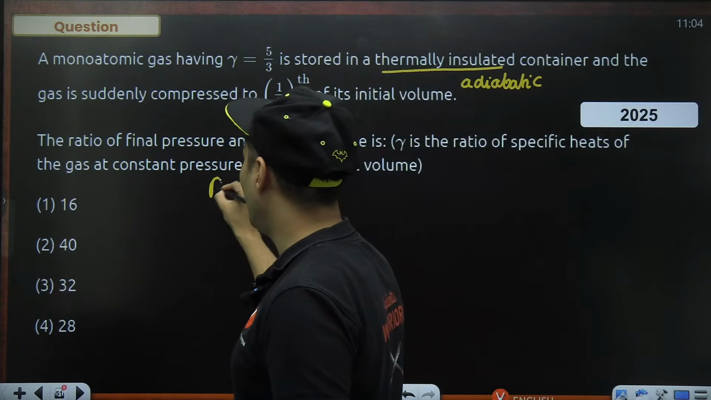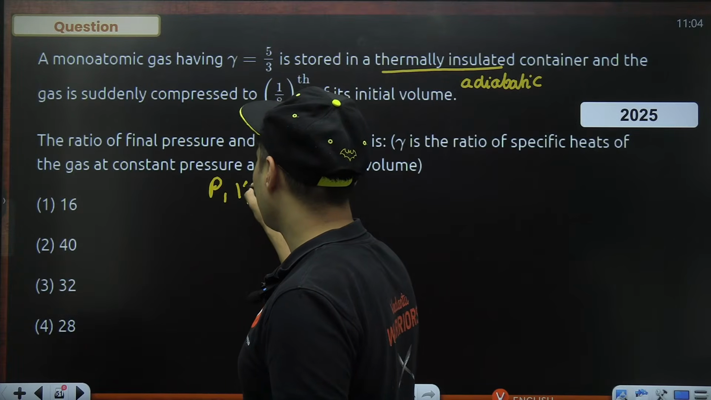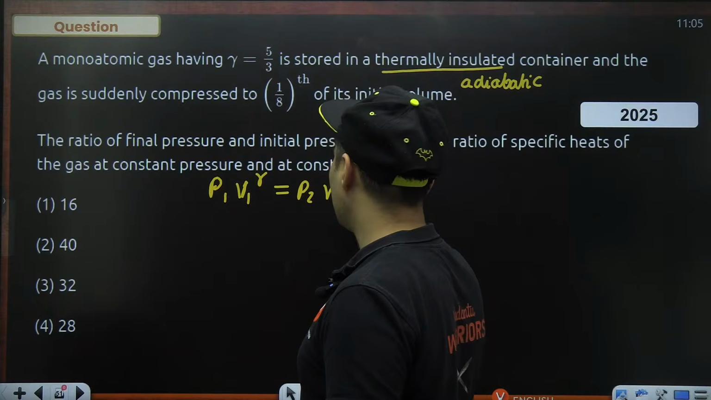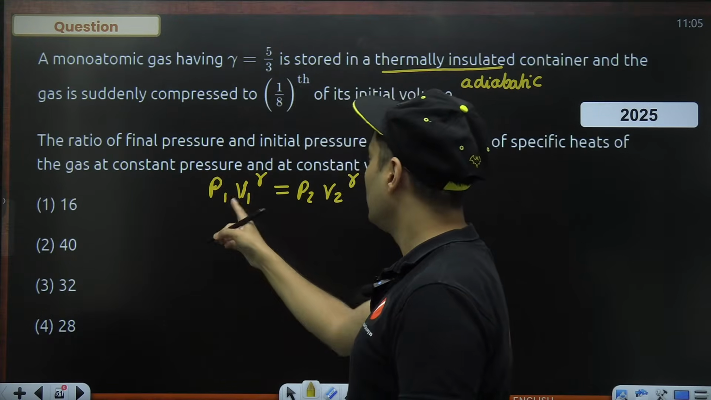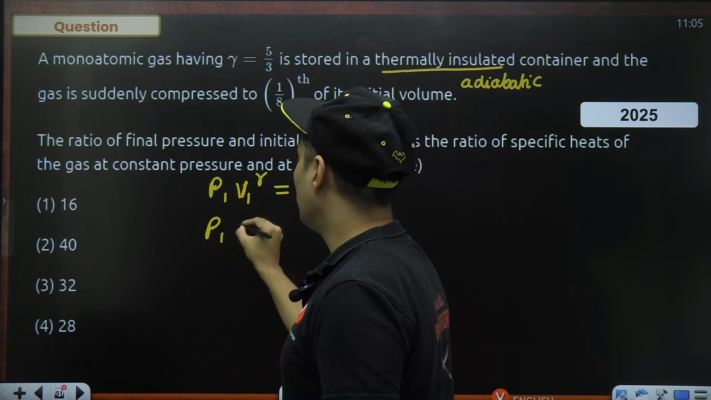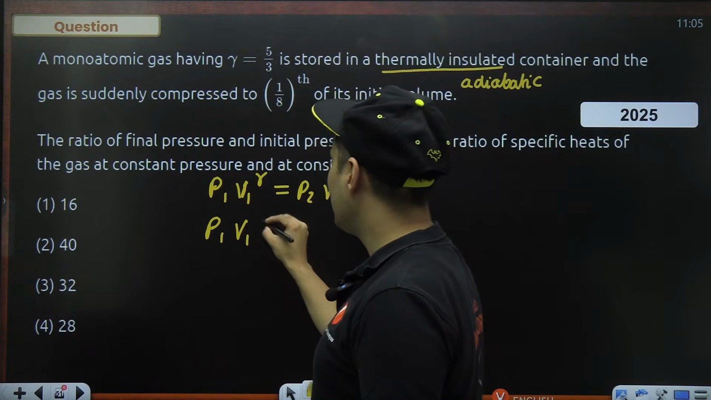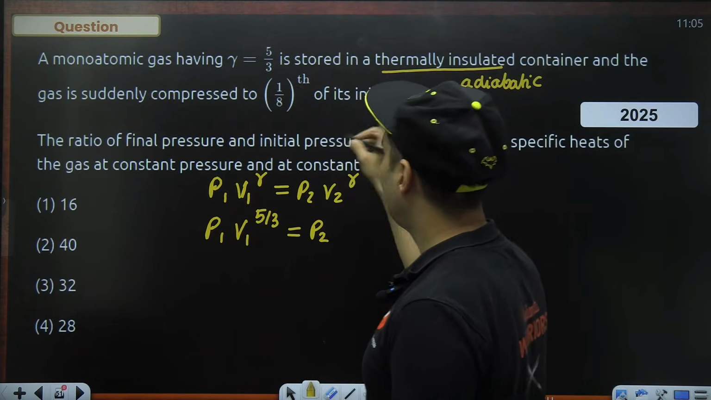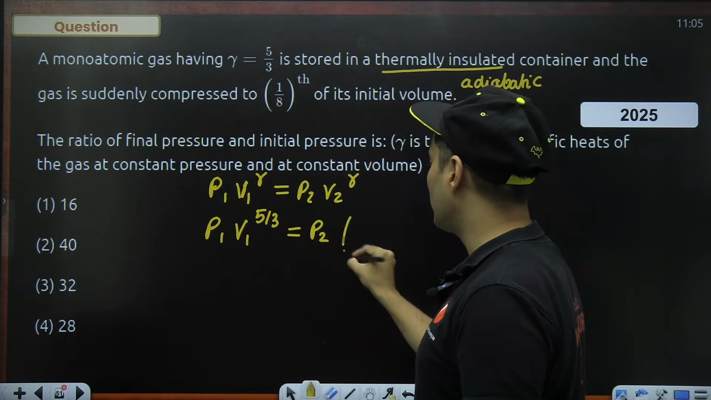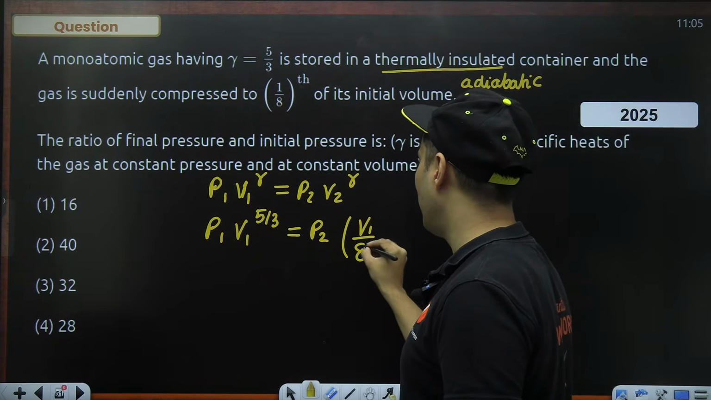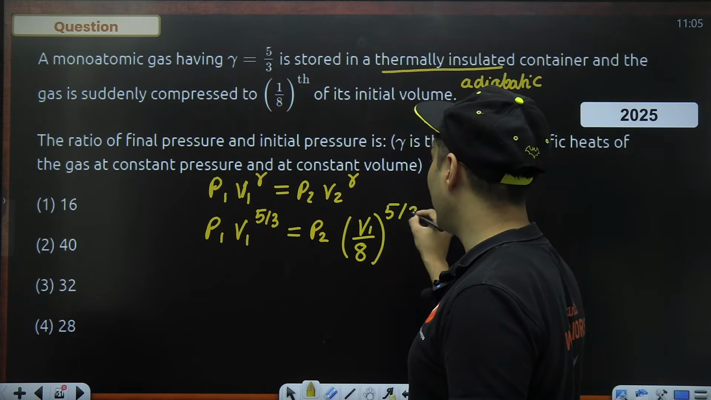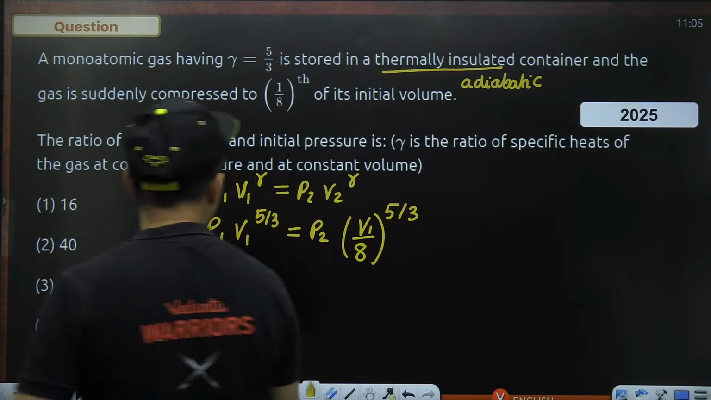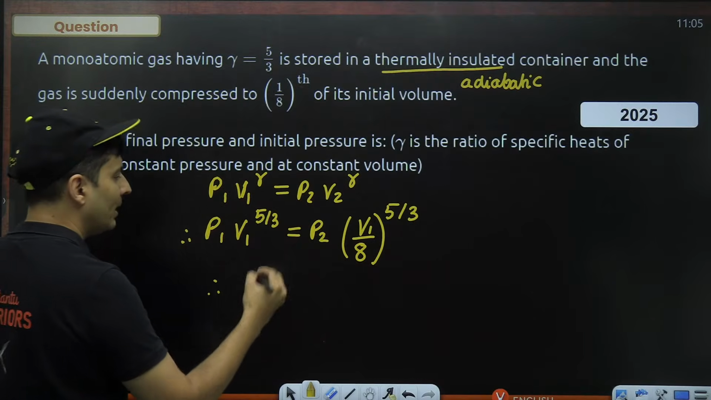And the moment adiabatic process is there, with pressure and volume being discussed, I will start thinking about P1 V1 raised to gamma equals P2 V2 raised to gamma. PV raised to gamma is constant. So gamma is basically 5 by 3, put it as it is. The final volume is 1 by 8 of the original volume, so V1 by 8, and the whole thing raised to 5 by 3. The question asks for the ratio of final to initial pressure, so P2 by P1 is asked.